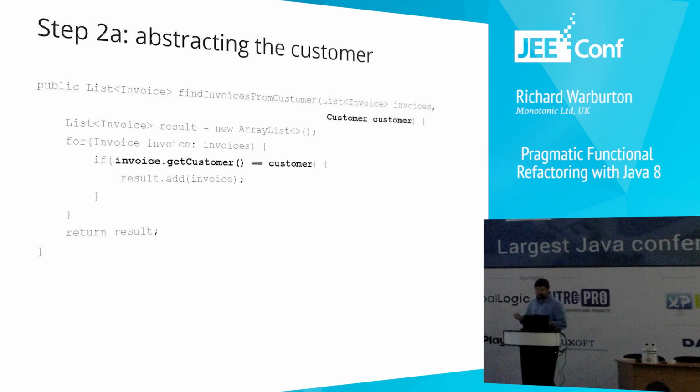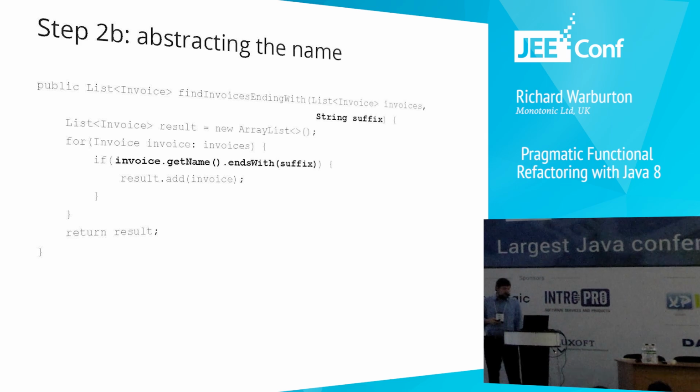So you abstract over that customer, okay? You put a parameter in to say what the customer is, and you can then check that if statement against the customer. That's fine if all you want to do is filter the customer. But over time, your requirements change again, and your boss says, I want to find invoices with something in the name. Maybe they had training in the name, or consulting in the name, or development in the name. So you'd have to go and write another function, right? You'd have to have a completely different filtering operation.